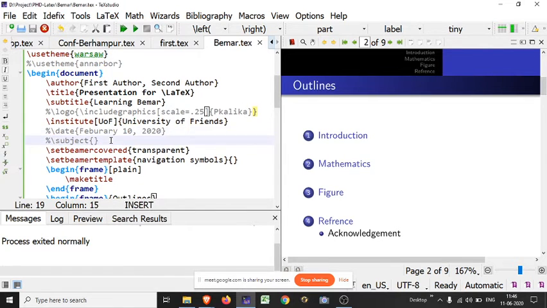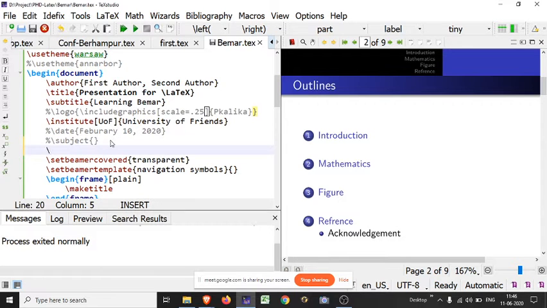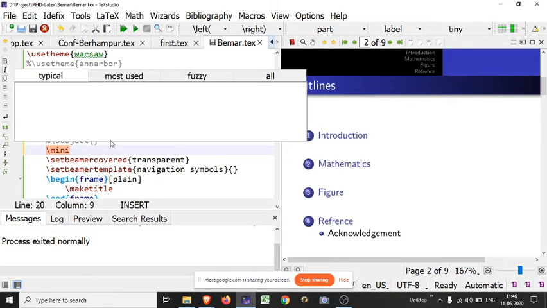Also there is a mini frames command. I am just checking whether it is working or not. Okay, it is showing an error. Maybe there is something wrong. It is not like that.